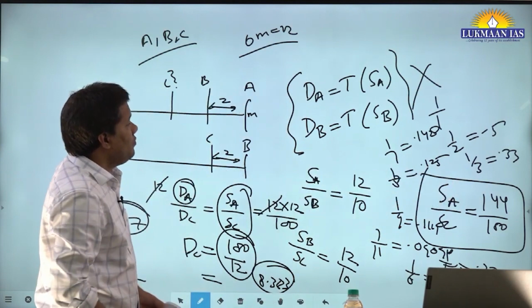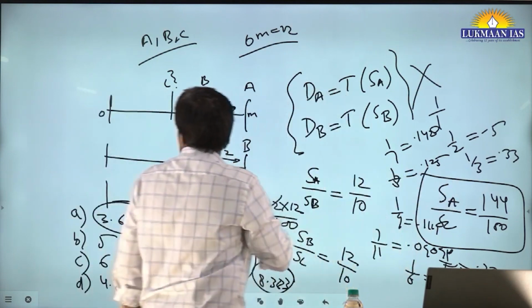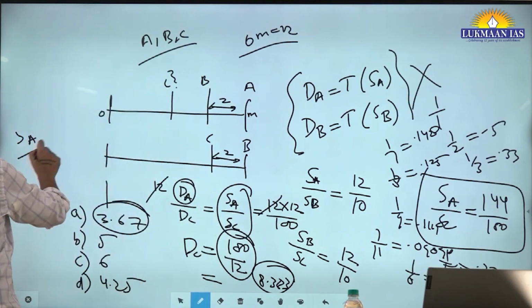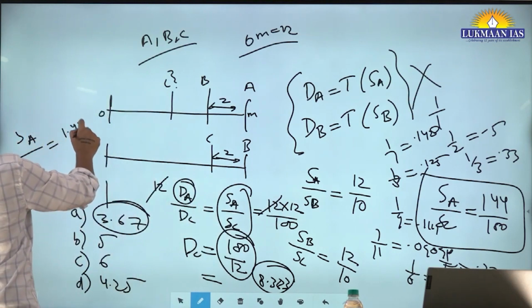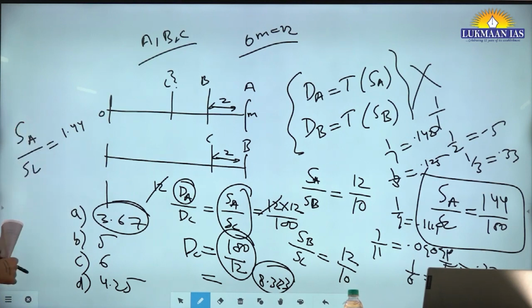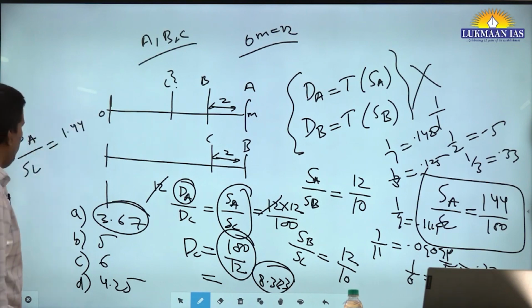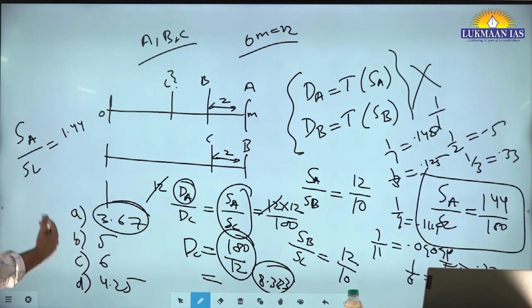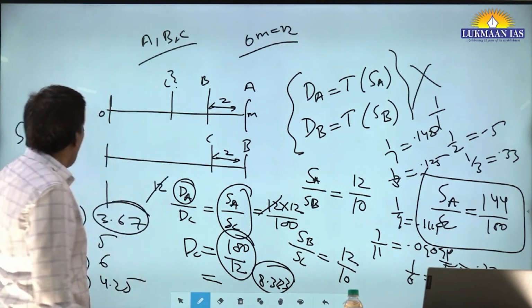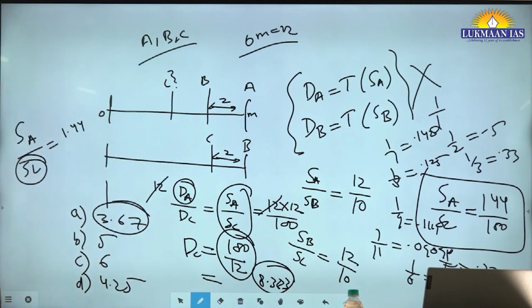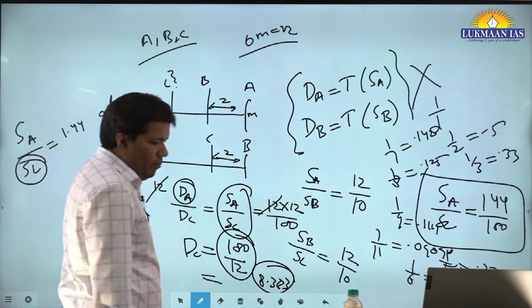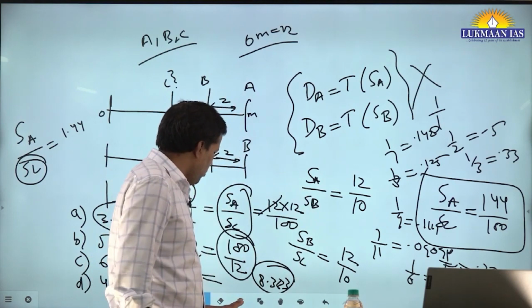And let's say, even from here you can visualize it. Let's say I am writing speed of A upon speed of C is equal to 1.44. What does it mean? It means when C is traveling 1 kilometer, A will travel 1.44 kilometers. So this is the way you have to extrapolate now. So how many kilometers will C travel by the time A has traveled 12 kilometers, right? I think this is now okay. But please try to think this way. Do not write too many equations.